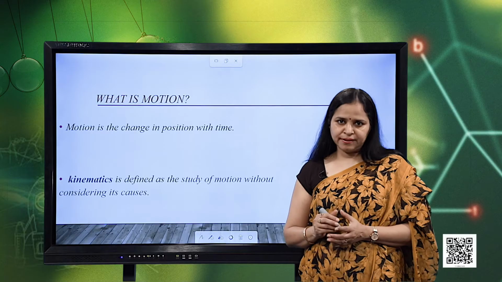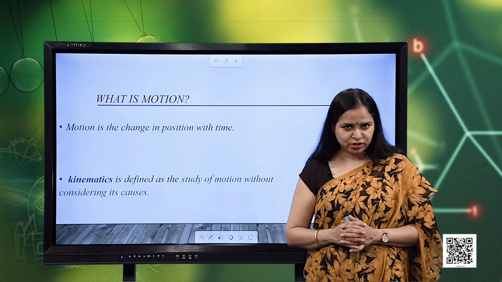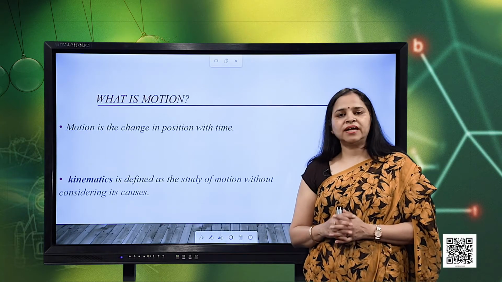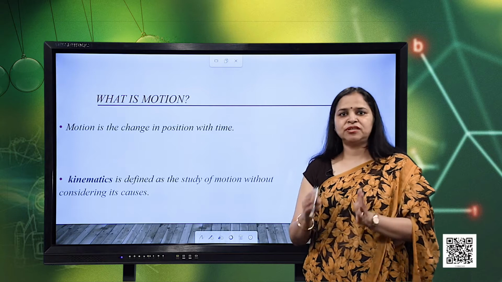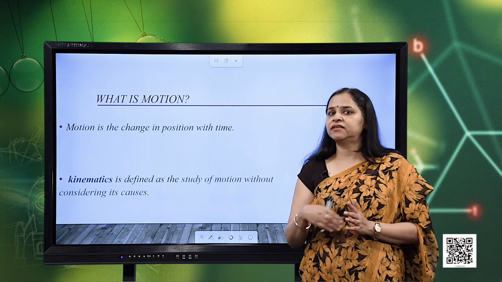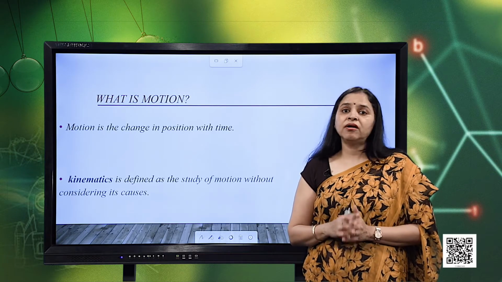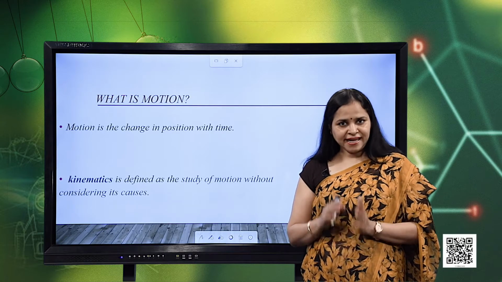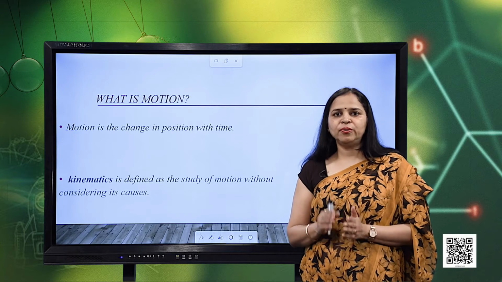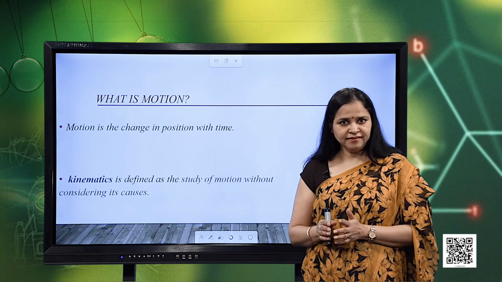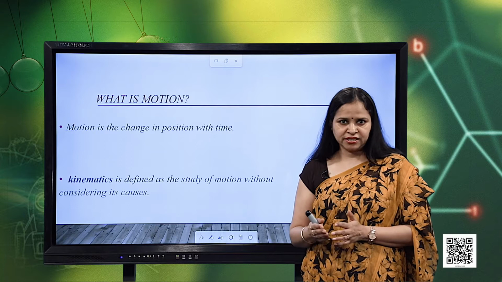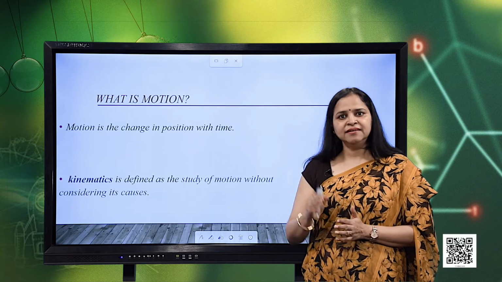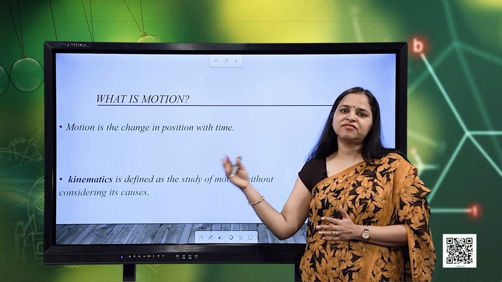So, here in kinematics, when we study motion in this chapter, we will confine our studies just to the motion of the object while the object is moving, but will not talk about the cause of the motion. Also, in this chapter, we will talk about only the straight line motion, also known as rectilinear motion, in which the object moves along a straight line.